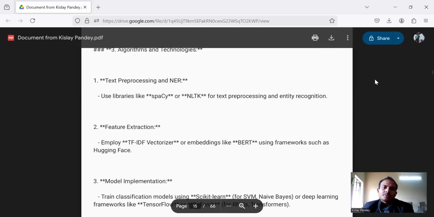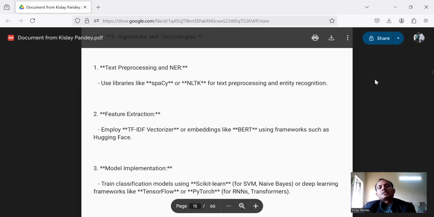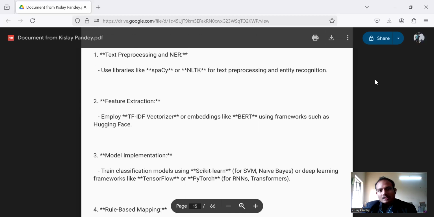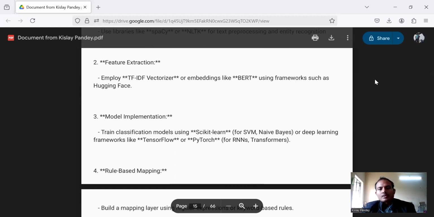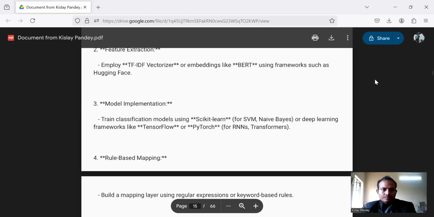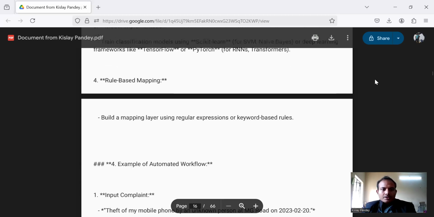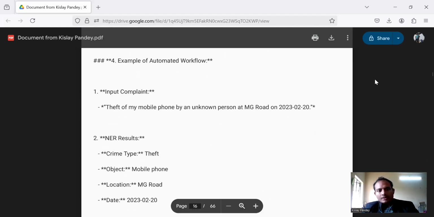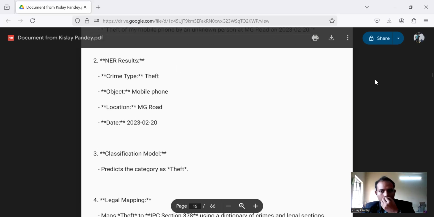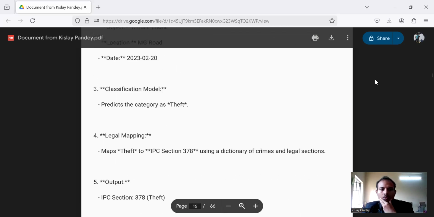Algorithms and techniques. First, text processing and NER. Use libraries like spaCy or NLTK for text processing and entity recognition. Second is feature extraction. Employ TF-IDF vectorizers or embeddings like BERT using frameworks such as Hugging Face. Then rule-based mapping, which is to build a mapping layer using regular expressions or keyword-based rules. We have given the example that we have talked about in the earlier section. You can look at it if you want.